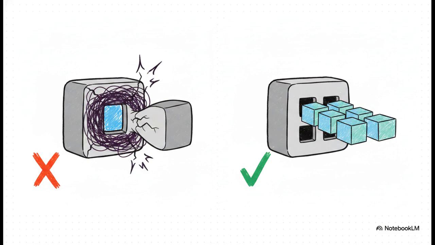breaks. The strong approach is explicitly demanding a defined data schema. You don't just ask for a summary, you demand a structured response containing exact fields, like a title, a summary, and a priority level. You strictly instruct it to provide only this structure and absolutely no additional conversational text. This guarantees your code can reliably process the data every single time.